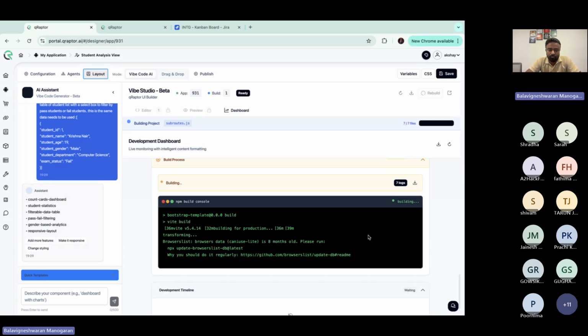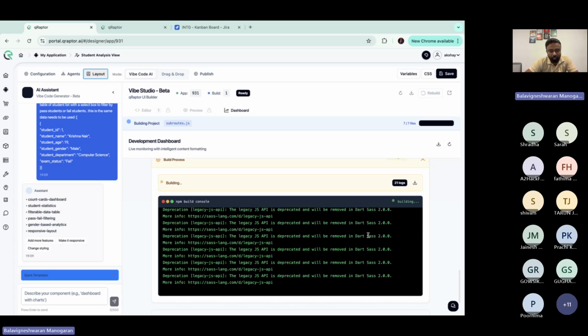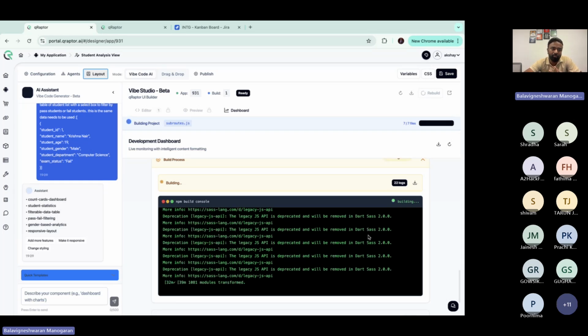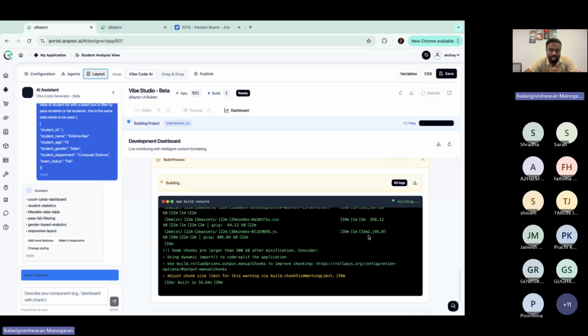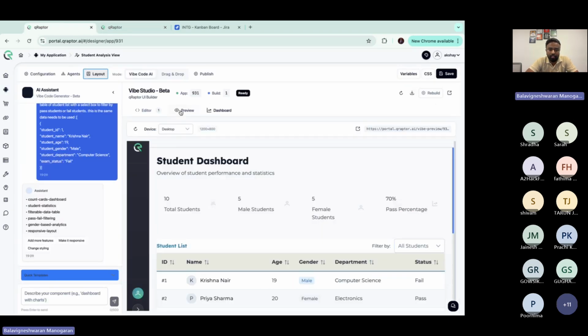It's currently doing the rebuild. Generally rebuild will take some time because it's going to compile your full project, because we want people to have the full preview before they go to the site. That's why we are rebuilding and showing you the complete site, how it will look with this particular app. So now it's done. Let's go into the preview mode.